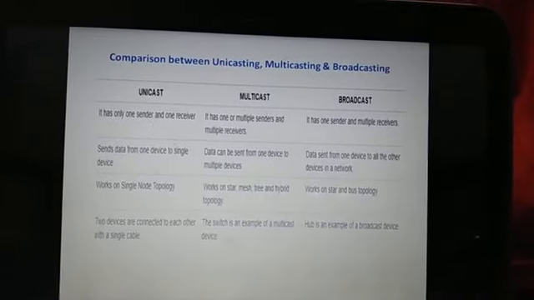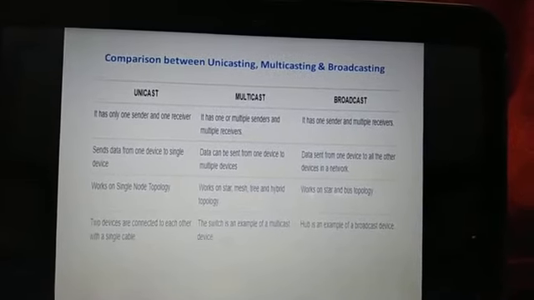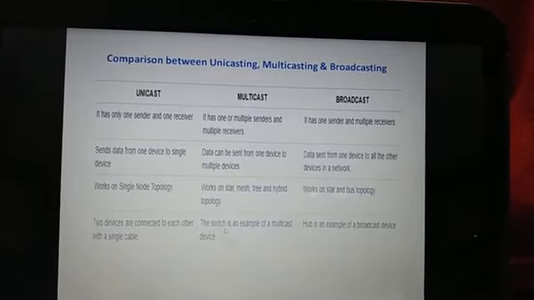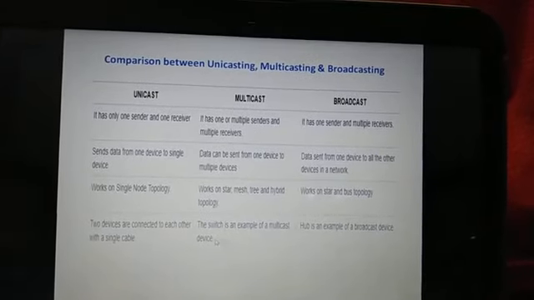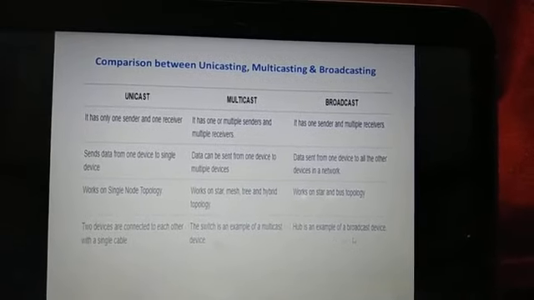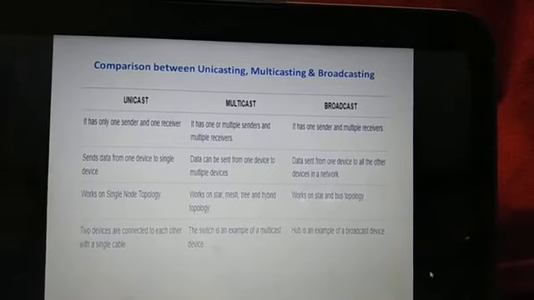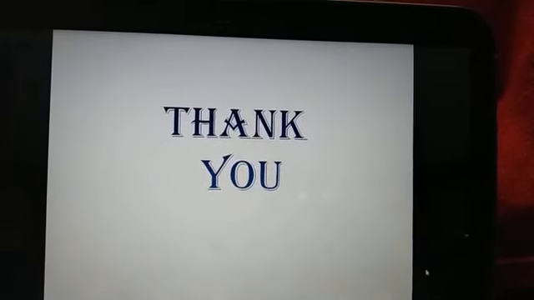Now the next point is, in case of unicast, two devices are connected to each other with a single cable, whereas in case of multicast, the switch is an example of a multicast device. Whereas in case of broadcast, hub is an example of a broadcast device. So this is all about unicasting, multicasting and broadcasting.